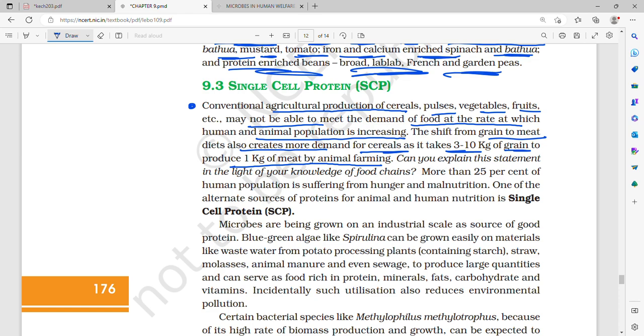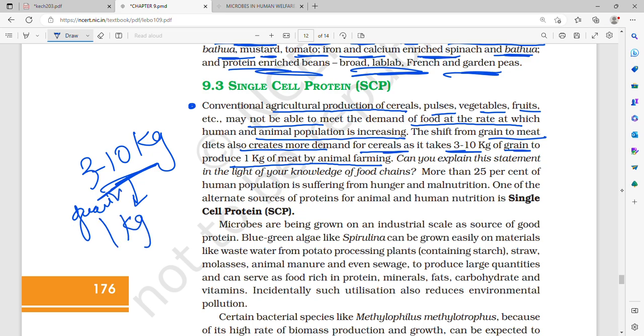The shift from grain to meat diet also creates more demand for cereal, because it takes 3 to 10 kg of grain to produce 1 kg of meat through animal farming, because you have to feed them, right?